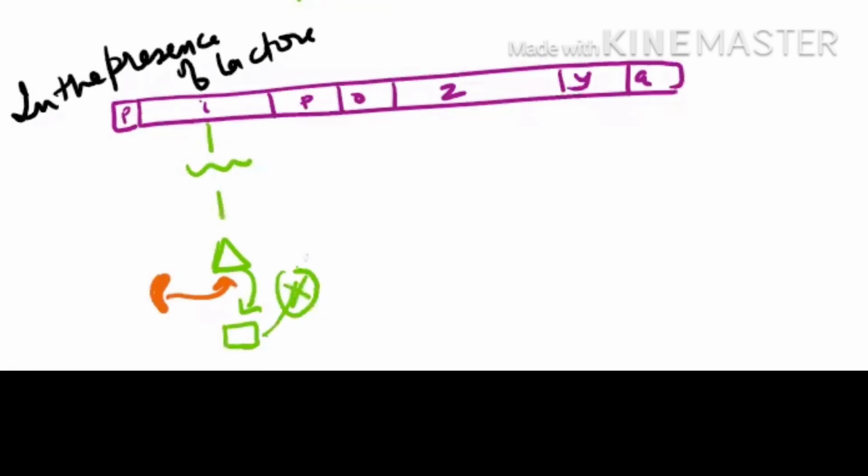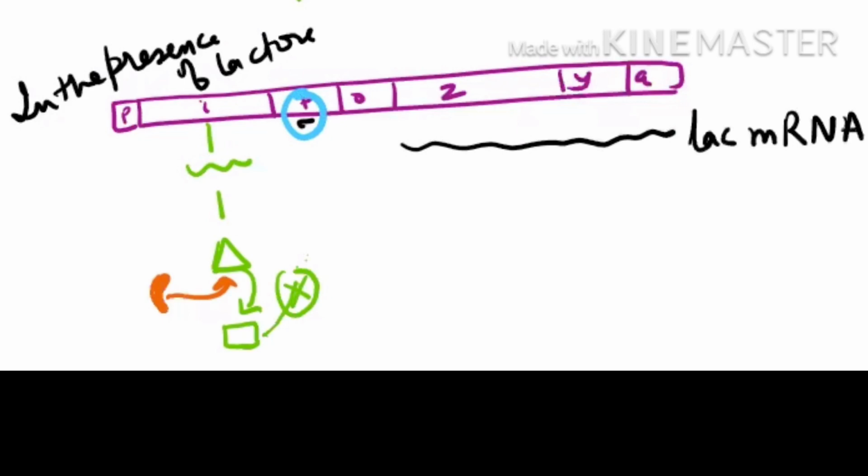So now RNA polymerase can easily bind with the promoter with the help of its sigma factor, and will go further and transcribe the entire 3 structural genes to make only one transcript, known as lac messenger RNA. Please check your NCERT very carefully. This is again a question area. They ask how many messenger RNAs are made by the lac operon. It is only one lac messenger RNA. They don't make 3 lac messenger RNAs, though those structural genes are 3.